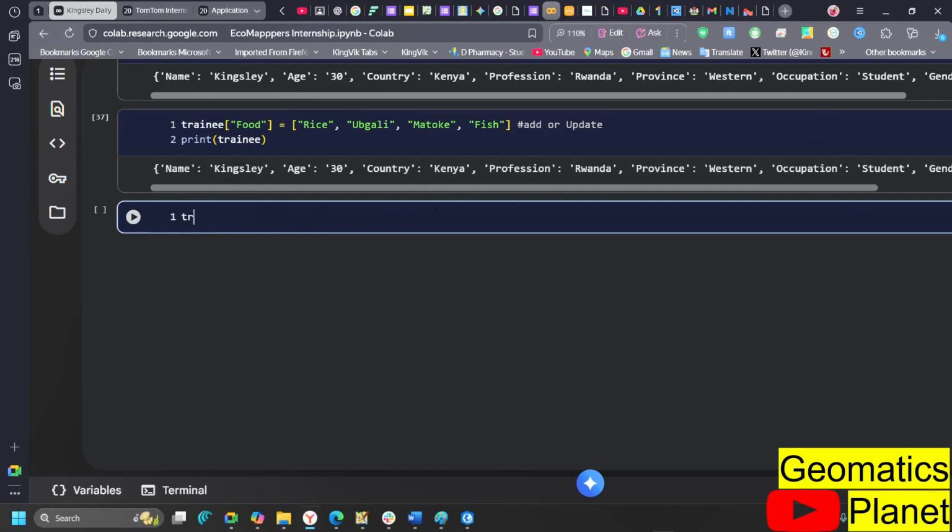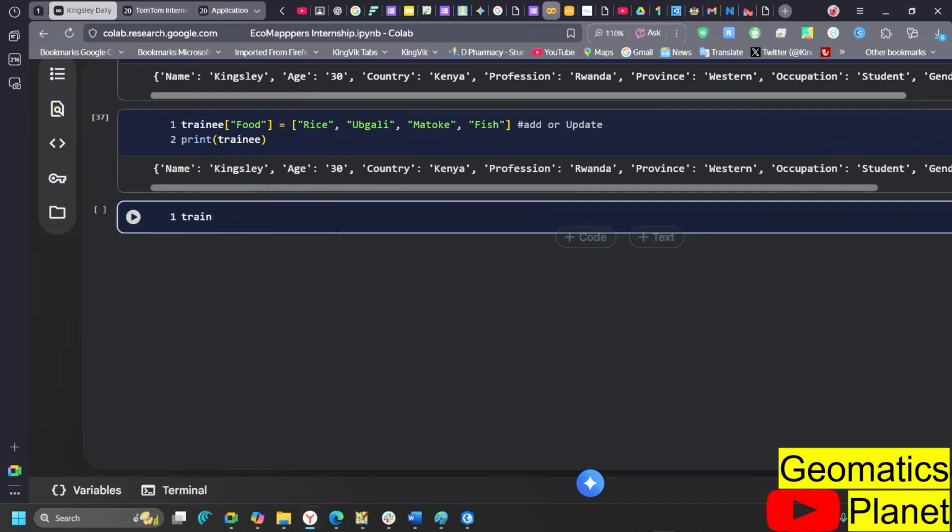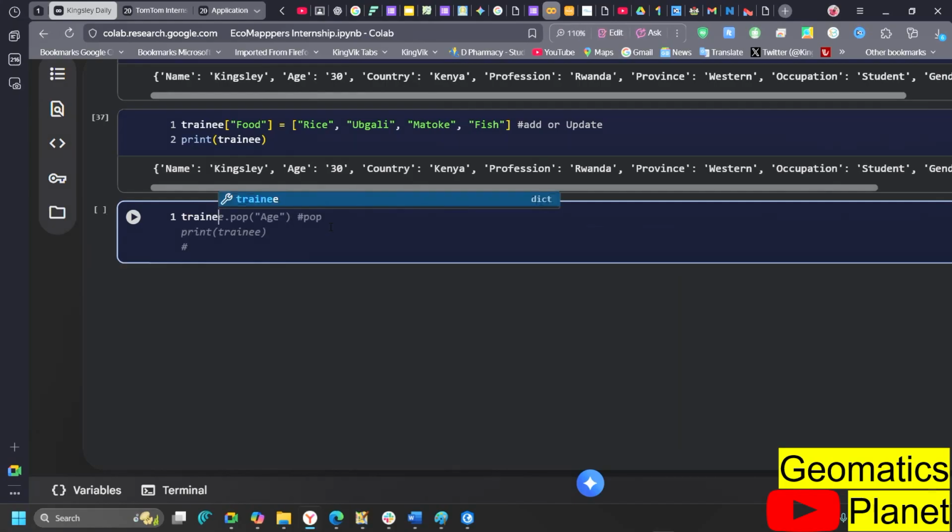How do I use pop? So I'm still going to go to trainee like this, and then remember the same thing I told you last time, the difference between pop. So I can go ahead and say pop. Then pop up age, or let's remove food, because food is now making the list long.